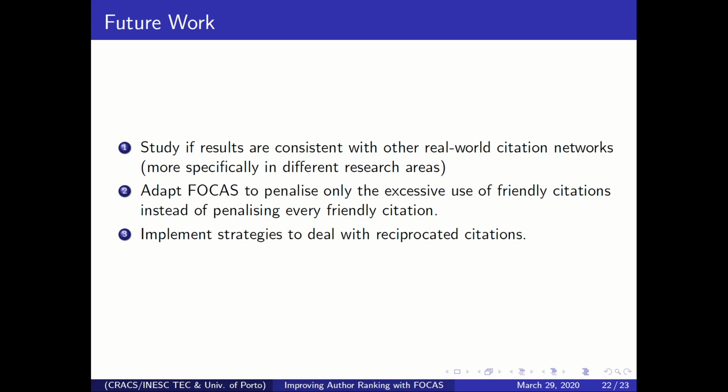In this adaptation, we aim to only penalize the excessive use of these citations, and this is something that we are looking into. And the third point in the future work is that we want to implement strategies to deal with reciprocated citations, which is something that we currently do not do.